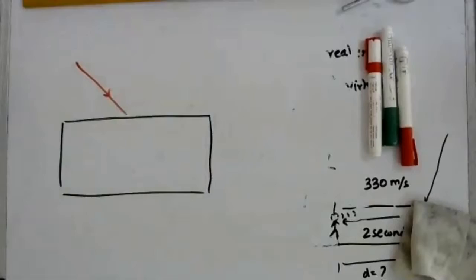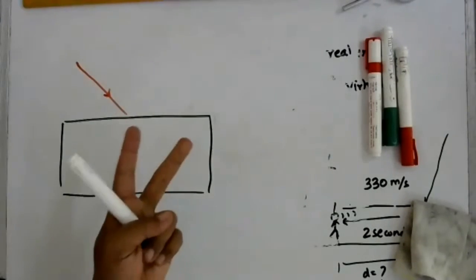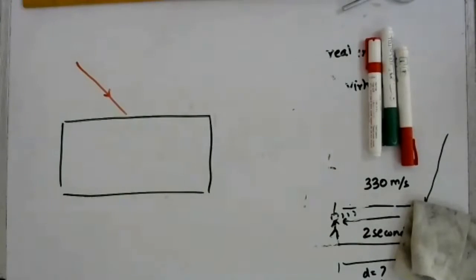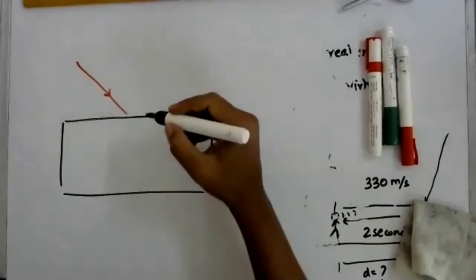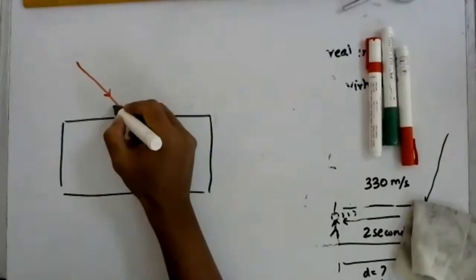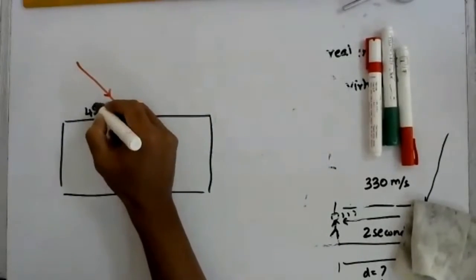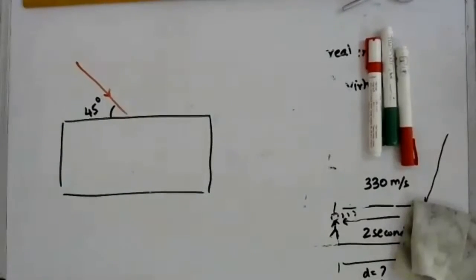Up to here students get it correctly. The question says mark the angle of incidence and the angle of refraction. 2 mark question: 1 mark for angle of incidence, 1 mark for angle of refraction. Now what my students often end up doing is they mark this angle as 45 degrees. Many of them do that.